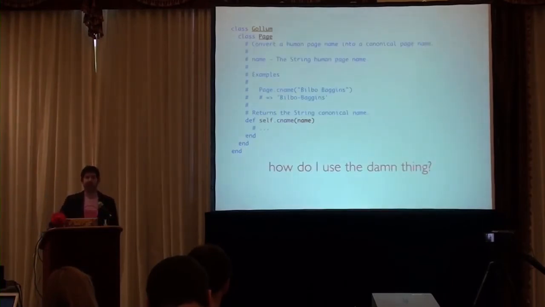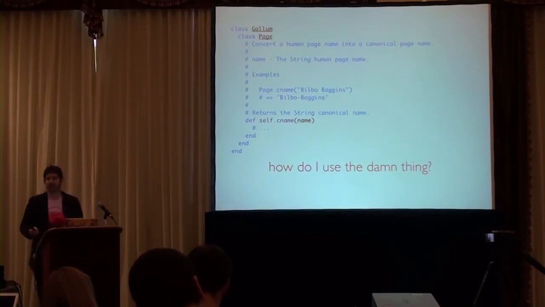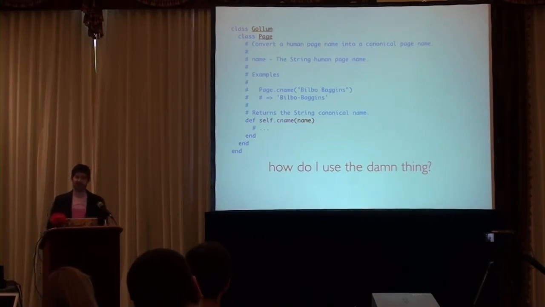Another one is, how do I use the damn thing? CNAME. That could mean anything. Self.cname, right? Class method called CNAME. Even with just a description, it might be confusing. If I just say, convert a human name into a canonical page name, well, maybe that description could be better.